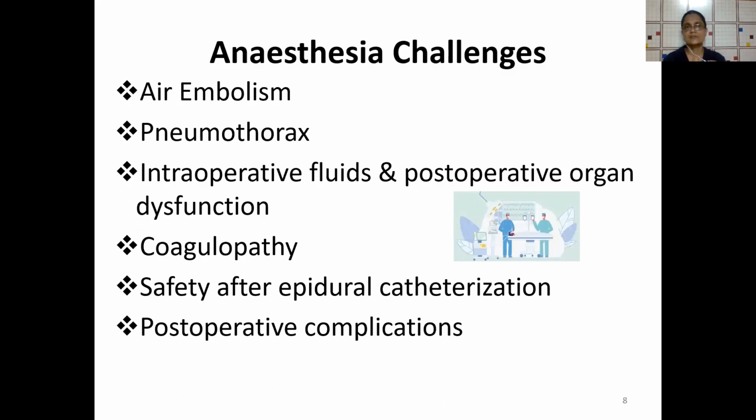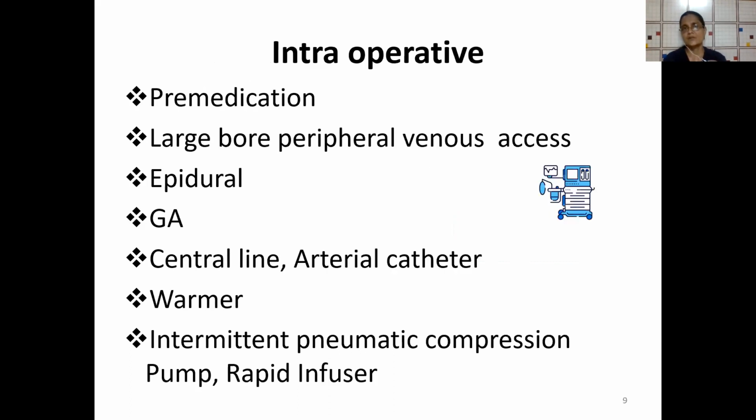Other complications that could occur during hepatic resection are air embolism, pneumothorax, and postoperative organ dysfunction related to intraoperative fluids. Coagulopathy may also occur. One must be careful about the safety of removal of the epidural catheter in view of coagulopathy that may occur, and other postoperative complications. These are the main anesthesia challenges.